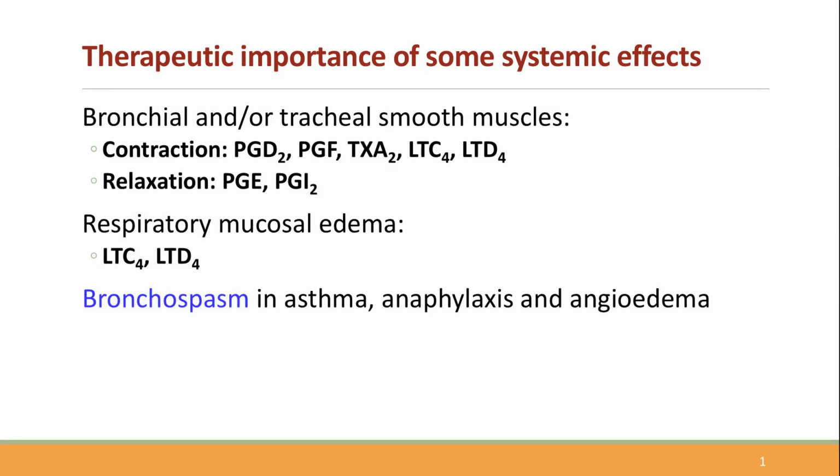Similarly, prostaglandins have important effects on the respiratory system. Certain prostaglandins, particularly PGF2-alpha, can cause bronchoconstriction, whereas others may cause bronchodilation. However, in clinical practice, leukotrienes play a more dominant role in bronchospasm. This distinction is important because it explains why NSAIDs are not very effective in asthma, and in some cases may even worsen it due to shunting toward leukotriene production.